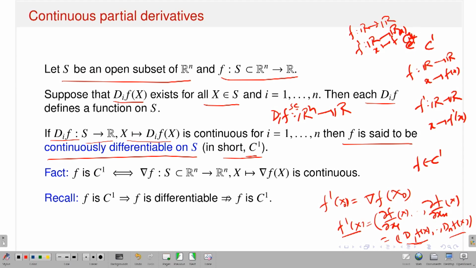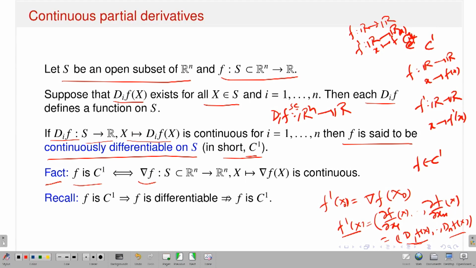I will talk about it when I have the symbol C2, twice. What do I mean by twice continuously differentiable? Okay, this is a fact that f is in C1, that means all the first order partial derivatives exist and they are continuous, if and only if, you see, just now I have explained the gradient of f. Now the gradient of f I can think of as a function from a subset of R^n to R^n. Why?